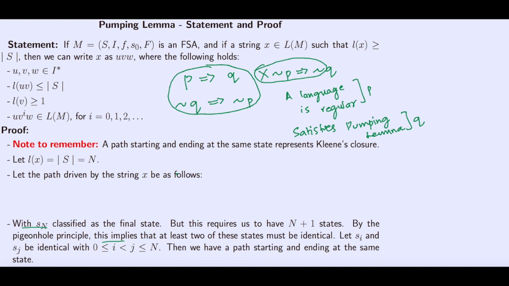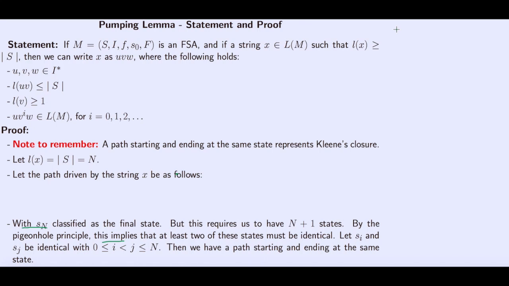Now let's say we have a language like this: 0 to the power 2n followed by 1 to the power n. Let's call it B. What does it mean? What kind of strings are contained in this one? Here n is greater than or equal to 0. Obviously the empty string is contained, and then 0 0 1, because 2 zeros and 1 one, then 0 0 0 0 1 1, 4 zeros and 2 ones, and so on. So we have double the number of zeros than the number of ones. This is the type of strings we have in B.